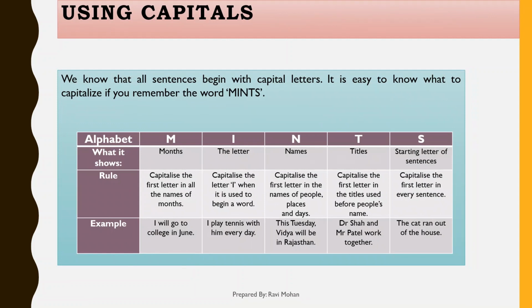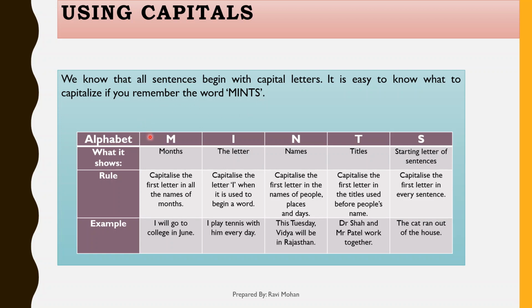Next is using capitals. As we all know, sentences always begin with capital letters. If we want to remember where to capitalize a word, there is a specific word that is used as a rule. That is MINTS. MINTS is a set of rules that helps us to capitalize words correctly. Each letter in the word MINTS refers to one capitalization rule. Now understand this rule with the help of a table.